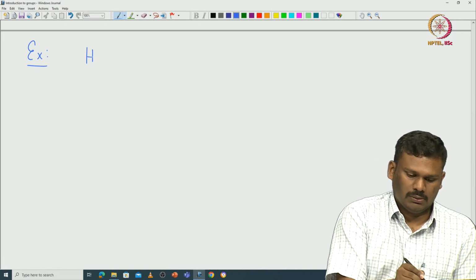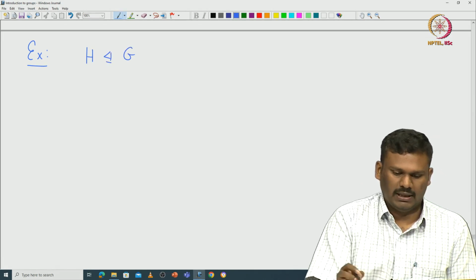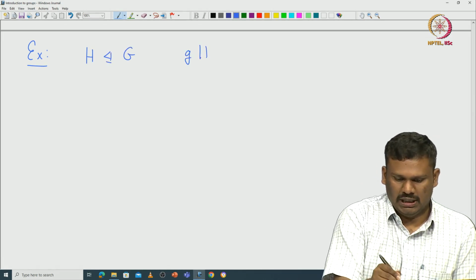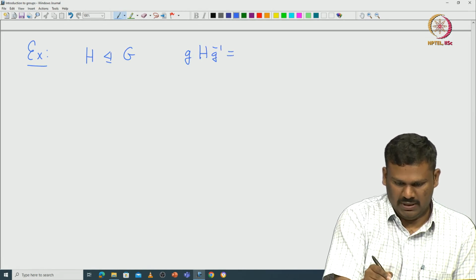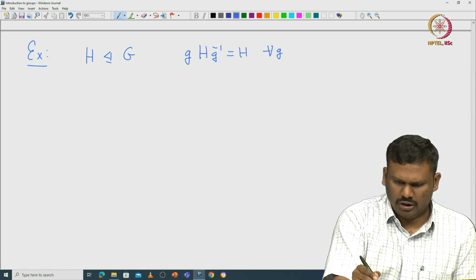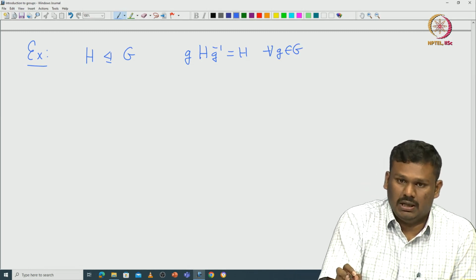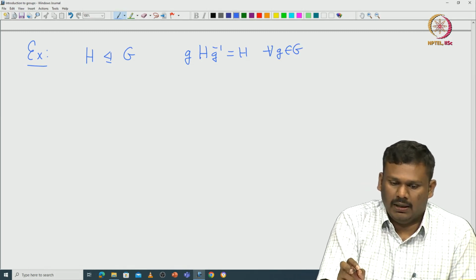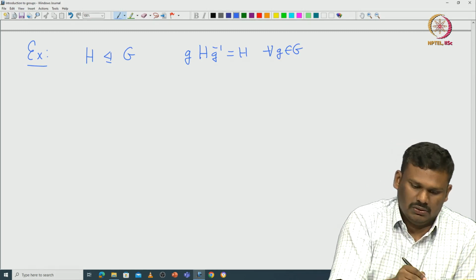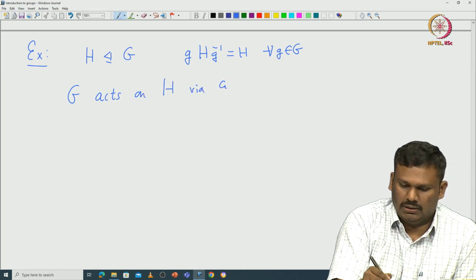You fix a normal subgroup H inside G, okay, then we know that G H G inverse is going to be H for all G in G. So that means we can make G act on this H via this conjugation. Okay. So G naturally acts on H via conjugation.